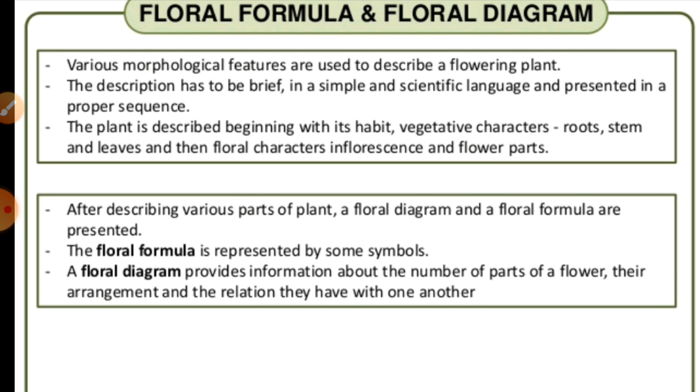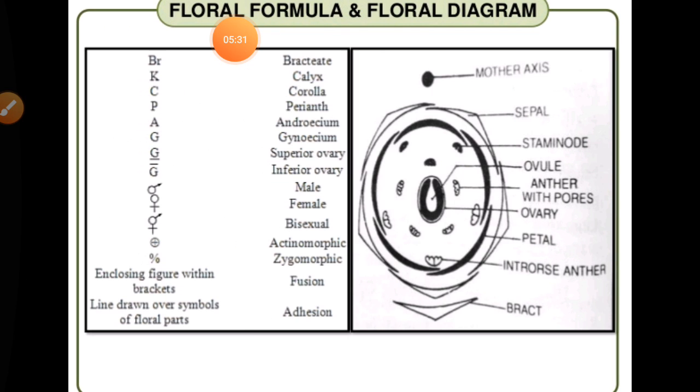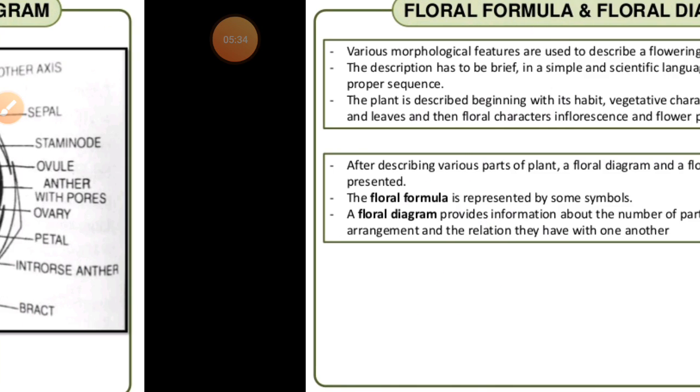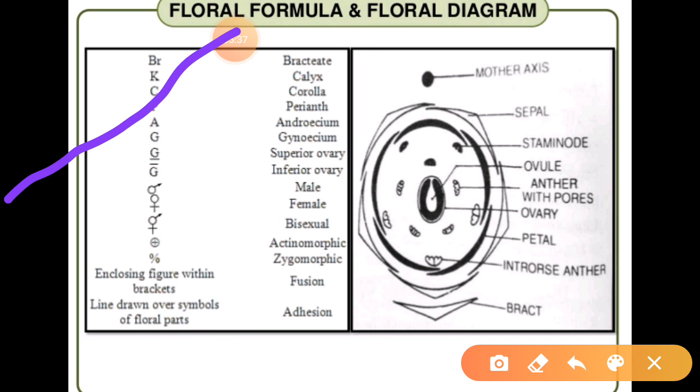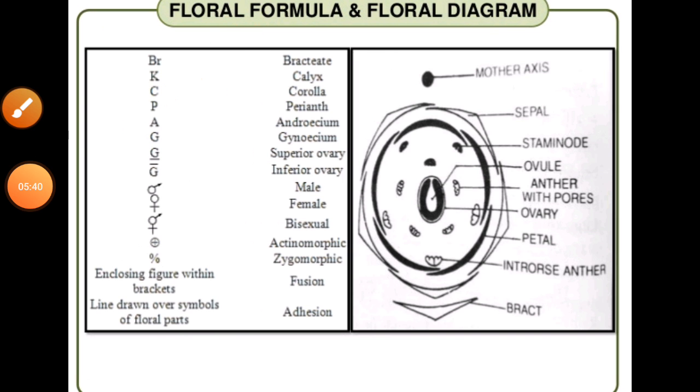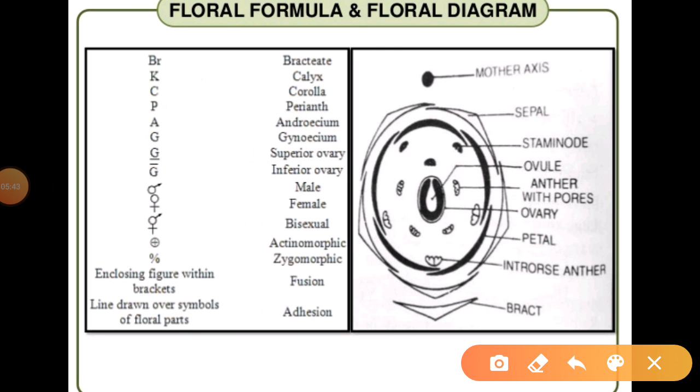And if we talk about the floral formula, the flower may be bracteate, or bracteolate, or actinomorphic, and so on, in different conditions, where the arrangement of the different parts of the flower depends on it. If you just see in this diagram, right, students, you can see these are different symbols due to which we can understand easily, right?